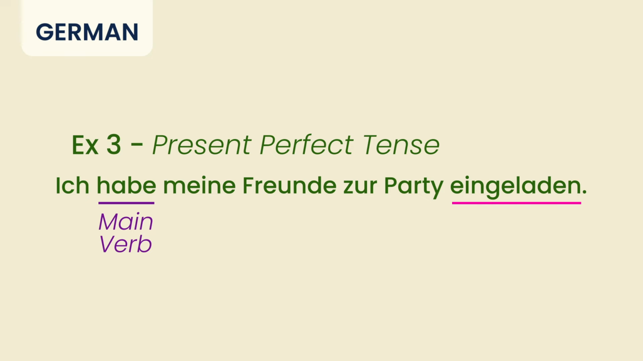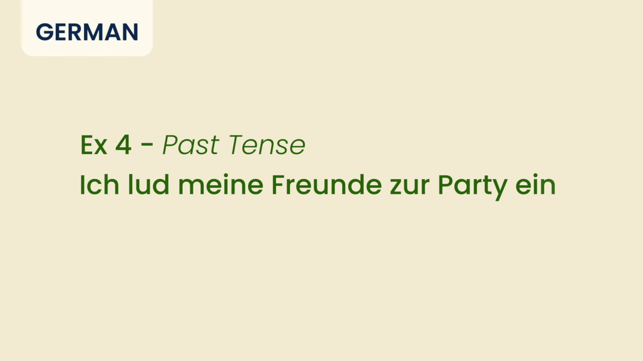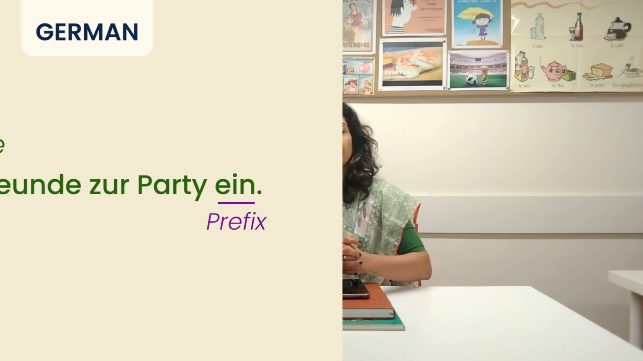Eingeladen is my participle to the separable verb, which goes at the end of the sentence. Let's see further the same sentence to be written in past tense. Ich lud meine Freunde zur Party ein. Everything is just the same. However, I'm using the past tense form Präteritum for laden, which is lud, ein going at the end of the sentence. We are going to move ahead with a different construction where I'm going to use a W question.